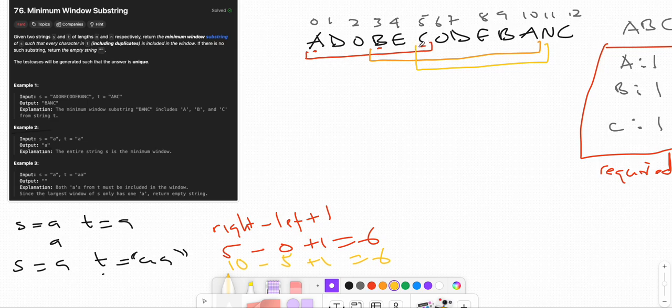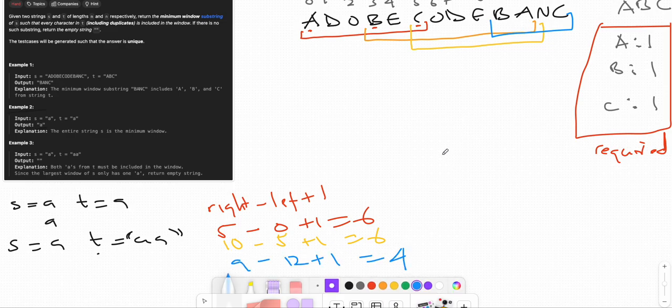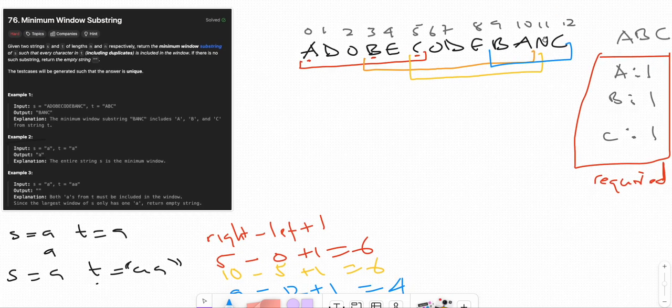We record the minimum distance. There are more: ABC again, and then B back, A back, and C back, which gives 12 minus 9 plus 1, which equals 4. That is the shortest window.